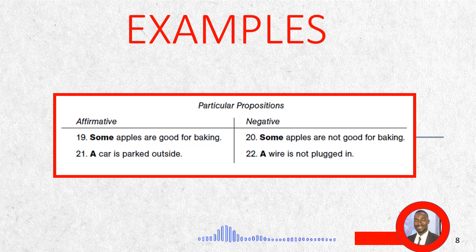On the negative, the example number 1 says some apples are not good for baking. A good look at this example says some members of the subject class do not have anything to do with the properties of the predicate class. And the same thing applies to number 22. It says a wire is not plugged in. A wire is not plugged in is talking about at least a member of the subject class which is wires and does not belong to the category or the properties of being plugged in.